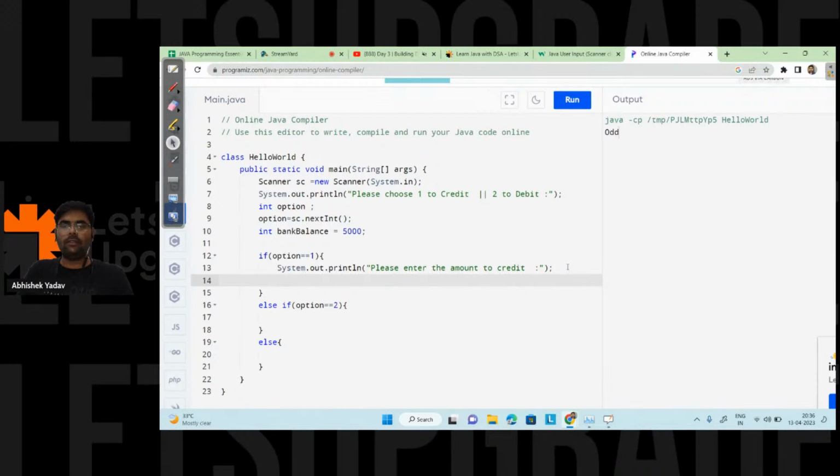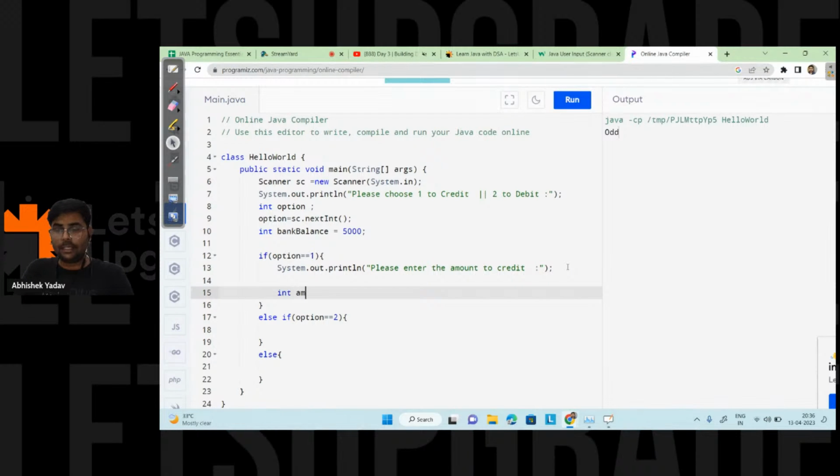And after that, I will create a variable amount, and I will take the input from the user. And in order to take the input from the user, I will use the reference variable, that is sc, right? That is at line number 6, sc. And after that, with the help of the dot operator, I will use nextInt. Okay, nextInt, right? Like this.